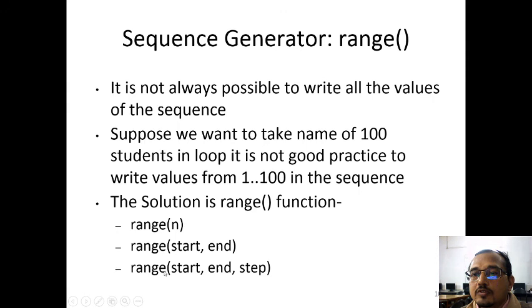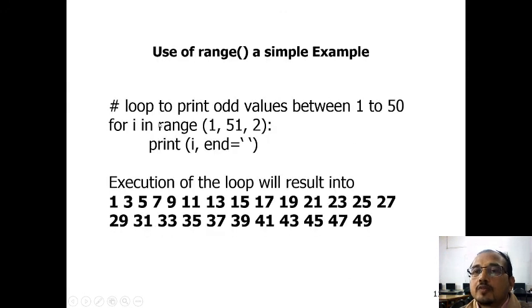Let's look at one example of this range function. Here I want to print odd values between 1 and 50. I have written for I in range(1, 51, 2). Since I want to go up to 50, I have taken the end value 51, and since I started with 1, and odd values are alternate, I have taken the step 2 and printed. So this is the output.